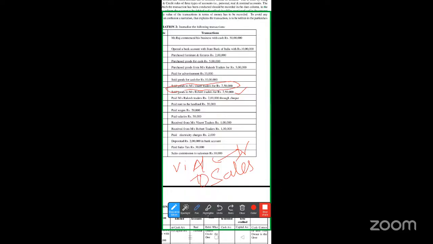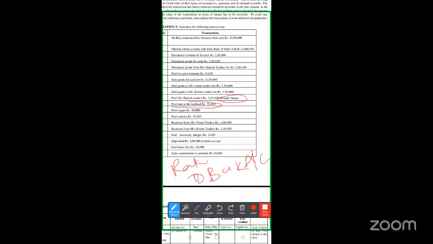Next, paid Mr. Rakesh Traders by cheque. Rakesh Traders we purchased from. Now we are making payment, so here they are receiving. Who is receiving? Rakesh Traders. Rakesh Traders is a person again. So he is receiving. Debit the receiver. Rakesh Traders account debit. How are we paying? We are paying through cheque, which means we write bank. The cheque is going to the bank account. Rakesh Traders account debit to bank account.